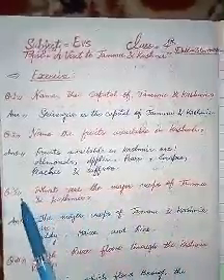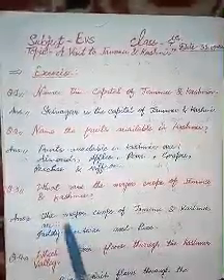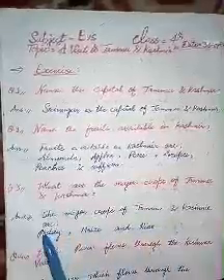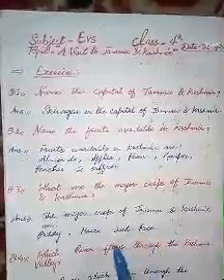Question number 3. What are the major crops of Jammu and Kashmir? Answer: The major crops of Jammu and Kashmir are paddy, maize, and rice.